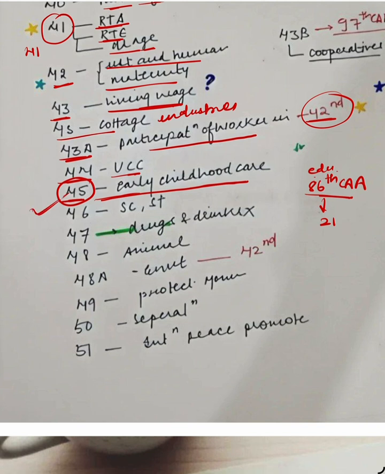So remember it. 46 talks about SC/ST. 47 is about prohibition on intoxicants and drugs. 48 talks about animals. 48A is about protection of environment. It is also added by the 42nd Constitutional Amendment Act.